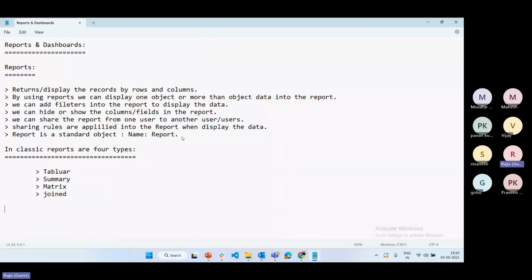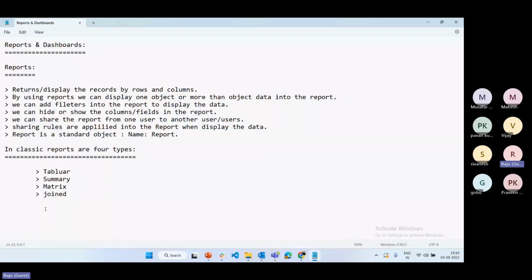So my suggestion is going forward, you have to practice in lightning only, but I'm going to teach both classic and lightning, but better concentrate more on lightning. Going forward, few users are using classic. Why? Because lightning is having more flexibility, and the reports also have a rich look format compared to classic. In lightning also we have some features to enable the data, disable the data and all. So that is the reason go for lightning to use reports.